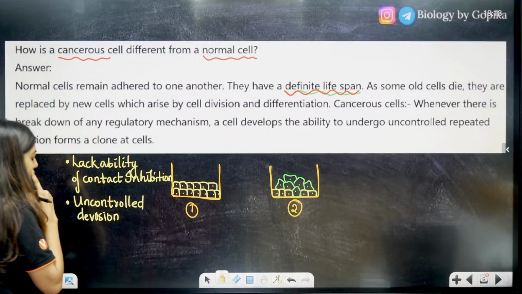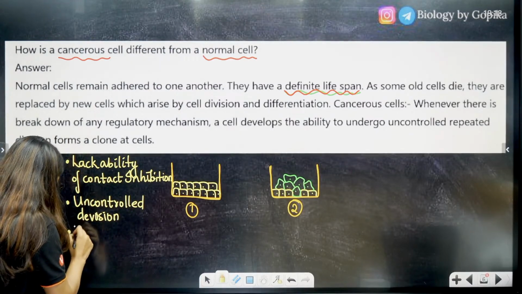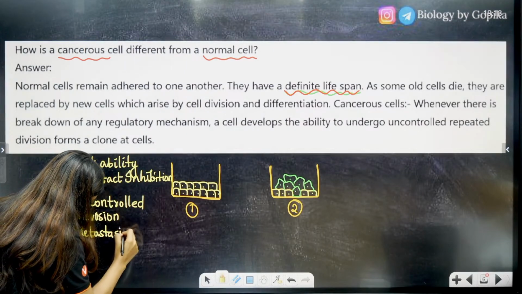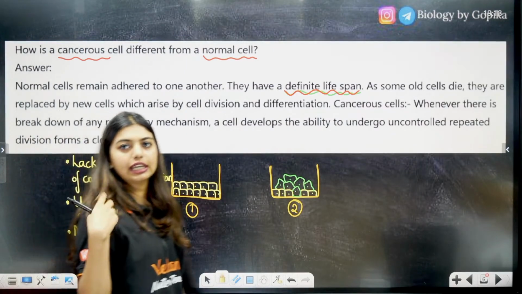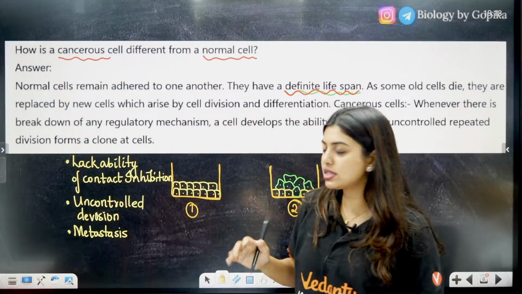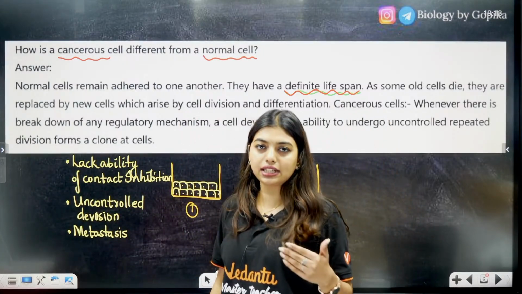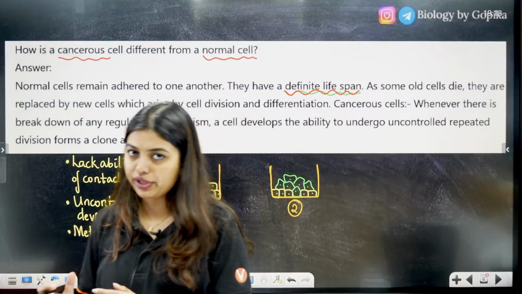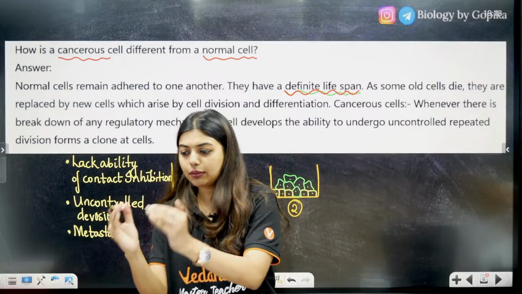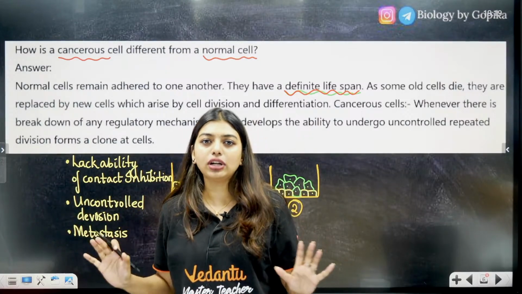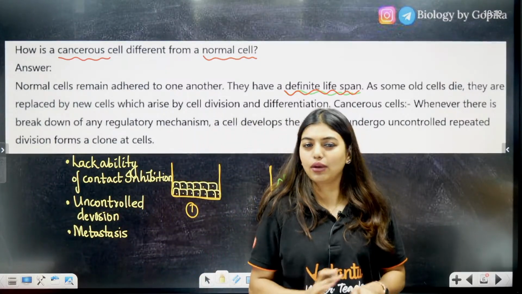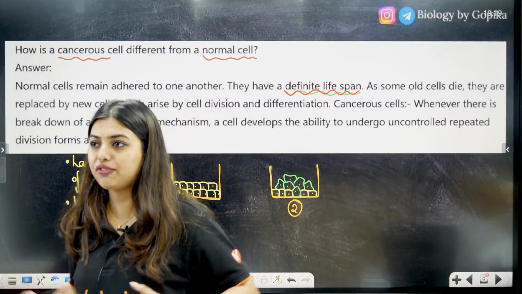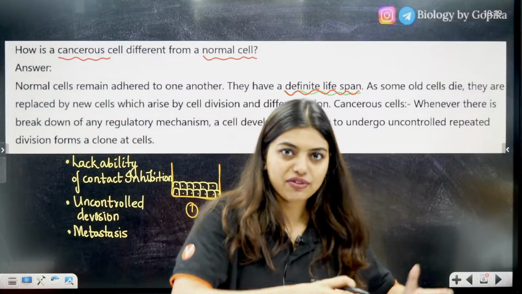And students, the third thing they do is metastasis. They will keep growing, and metastasis is mostly seen in malignant tumors. Let's say Vinuta goes to one place and makes friends there. But I'm not like that. I will just go to one place and stay there. I will not move from that place. Vinuta goes to location A, she'll make friends there. She'll go to location B, she'll make friends there.